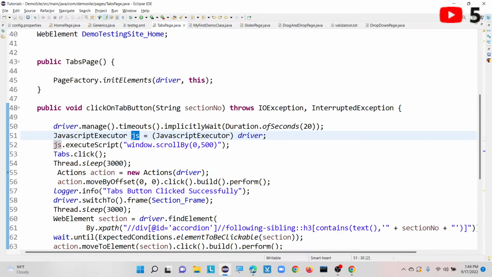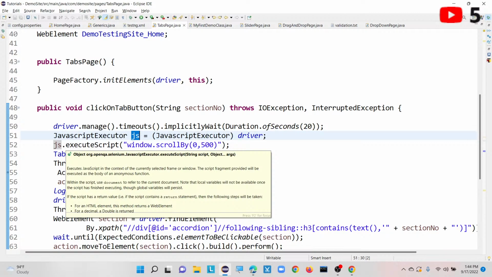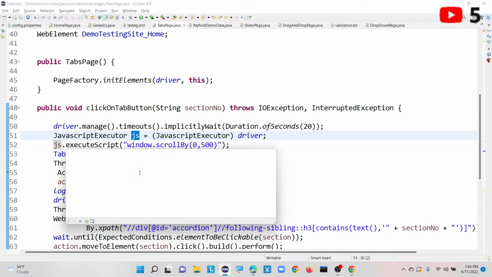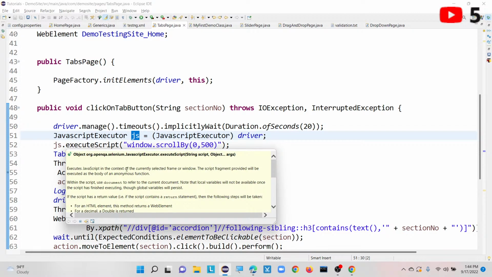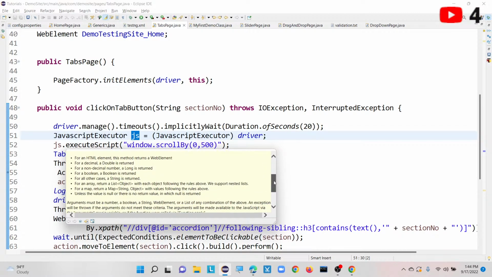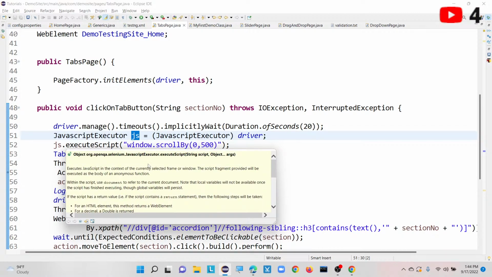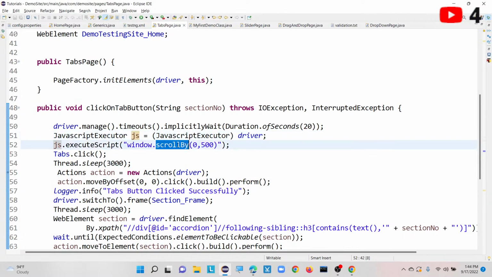And if you come to this execute method, it is accepting two parameters, actually. The first one is a String of script, and the next one is object. So what it will do is execute the JavaScript in the context of the currently selected frame or window. You can see here it is telling, right? Are you able to see my screen, where it is opening what exactly this executeScript is and what the different parameters it contains?